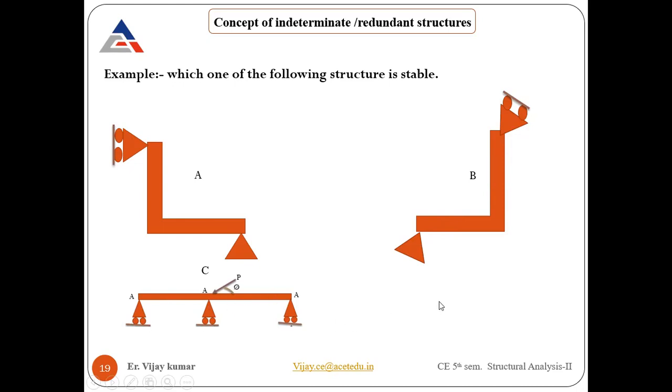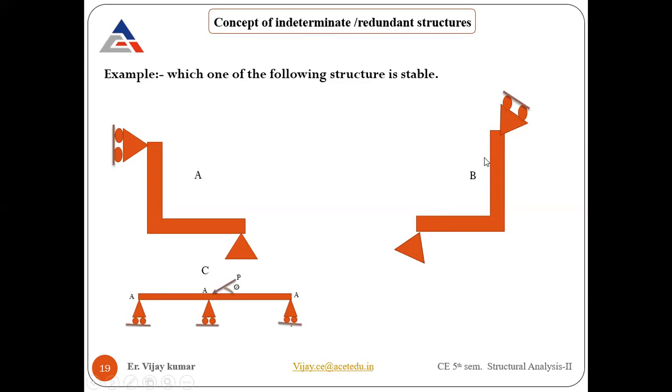So out of the three conditions, if one is not satisfied, it is unstable. Yes, Abhinandan, you can ask. Can you please explain the second condition? If you draw the line of action here, they are meeting at the same point.